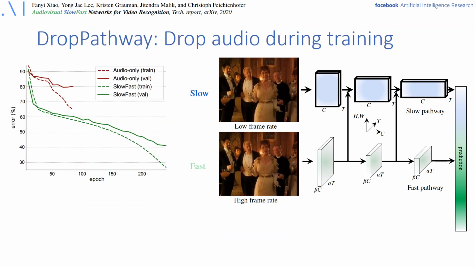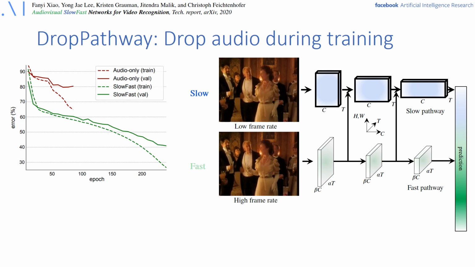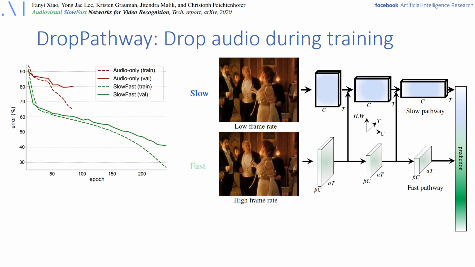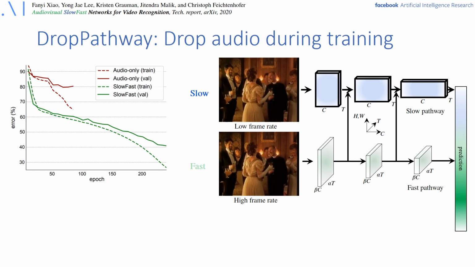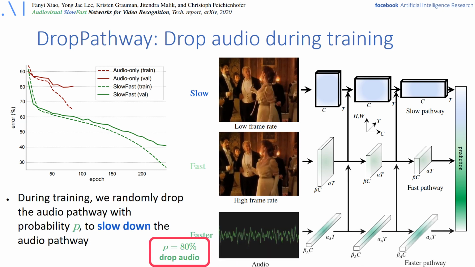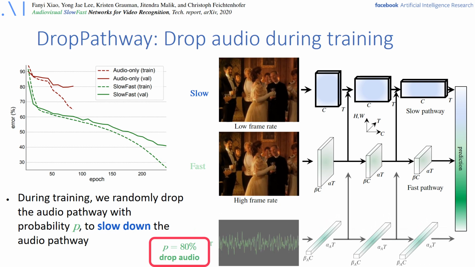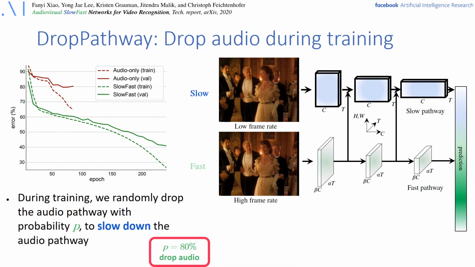However, if one tries naive joint training of audio and visual modalities, it will not work and provides even lower performance than a visual-only SlowFast model. This can be explained if we see the training dynamics shown on the top left curves. We see that audio alone in red here needs much fewer iterations to converge and then starts to overfit. To overcome these different learning dynamics, what we do in the paper is we use drop pathway that randomly drops the audio pathway during training, which enables us to train an audiovisual model jointly with hierarchical fusion connections between the modalities.